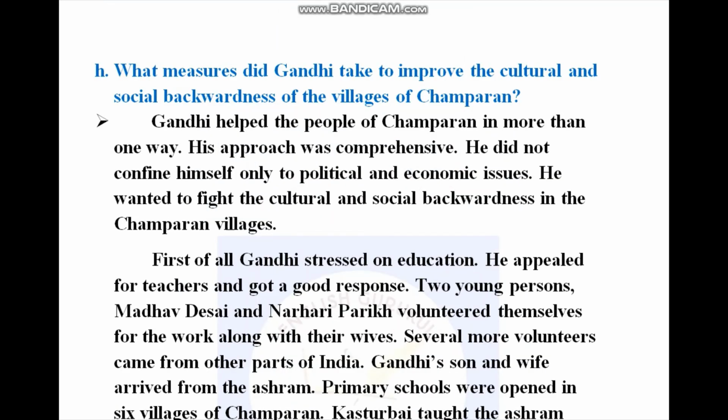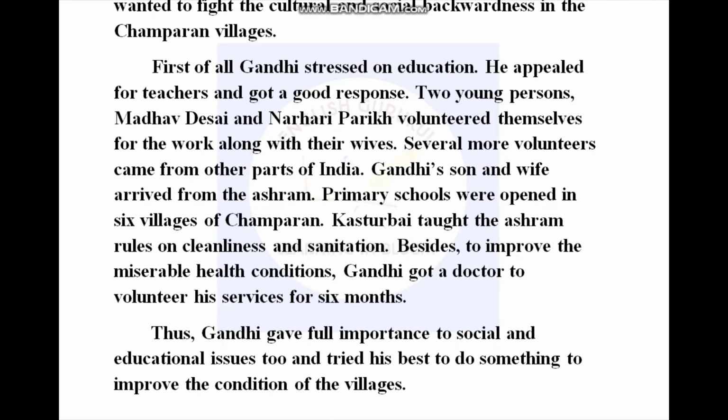What measures did Gandhi take to improve the cultural and social backwardness of the villages of Champaran? Gandhi helped the people of Champaran in more than one way. His approach was comprehensive. He did not confine himself only to political and economic issues. He wanted to fight the cultural and social backwardness in the Champaran villages. First of all, Gandhi stressed education. He appealed for teachers and got a good response. Two young persons, Madhav Desai and Narhari Parikh, volunteered themselves for the work along with their wives.